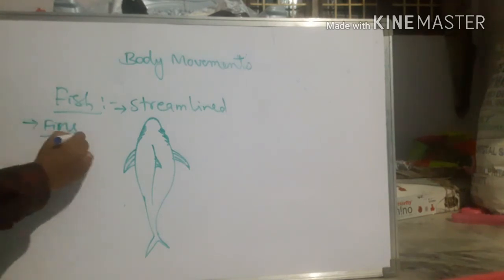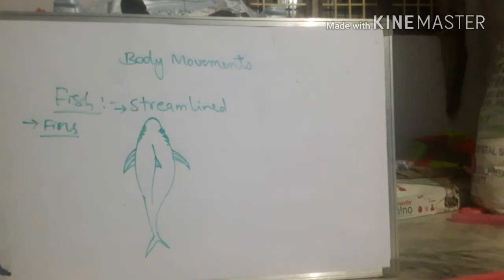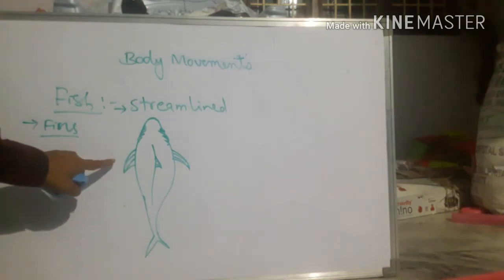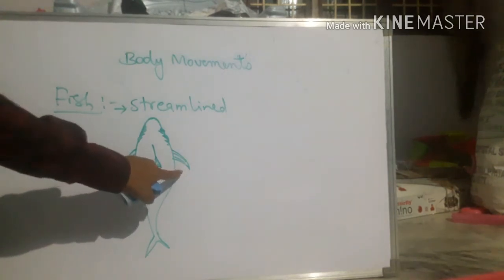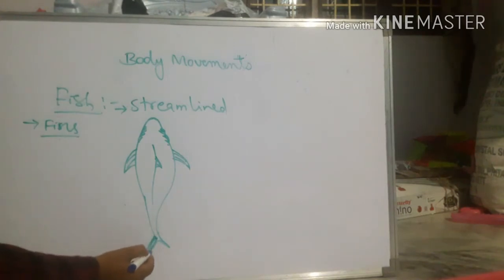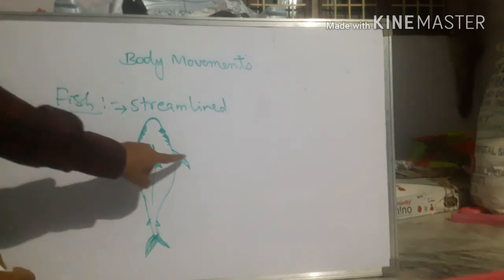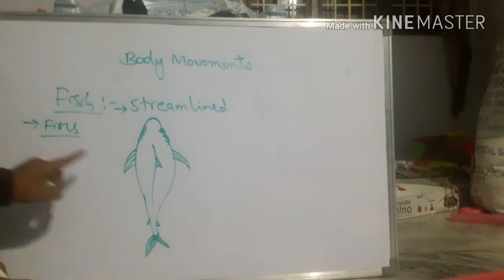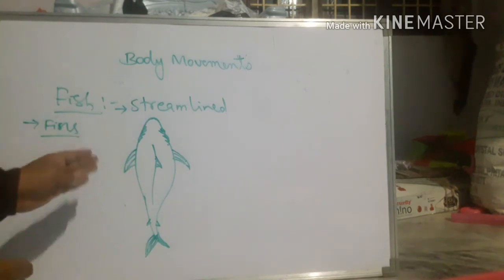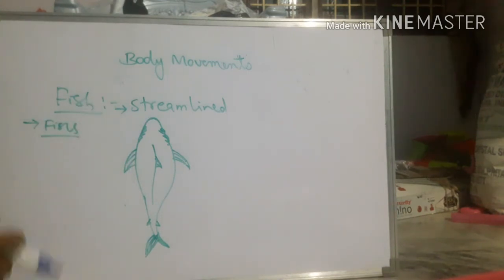And next, it has fins. It has fins to travel. So luckily the fish have fins. These are the body fins, and here is the tail fin. Even the tail contains fins, right? So with the help of the fins of the body and tail, it can move side by side and as well as forward.